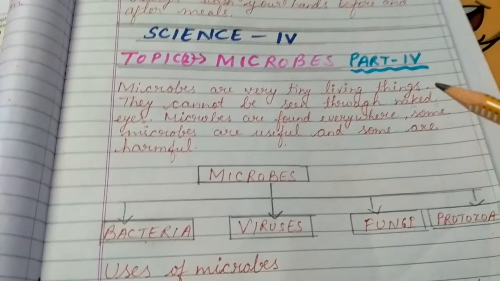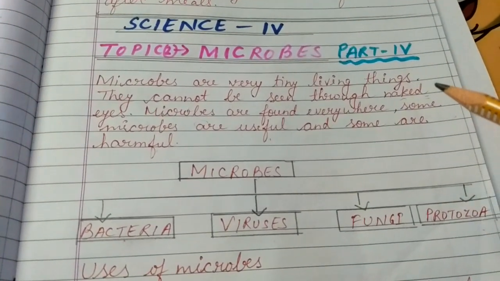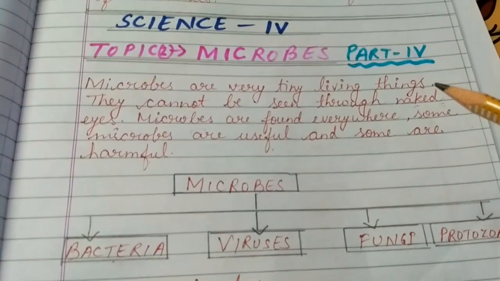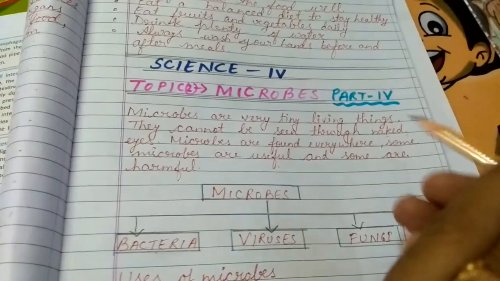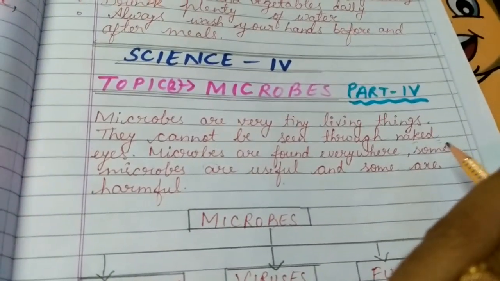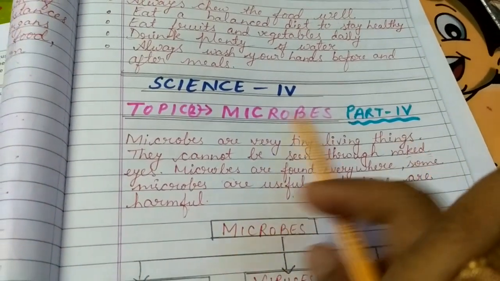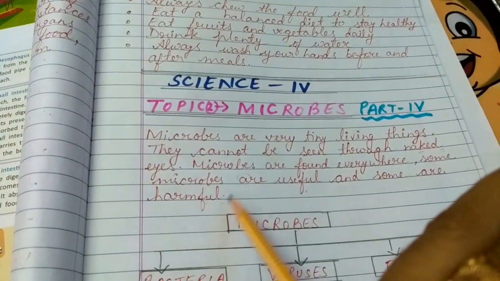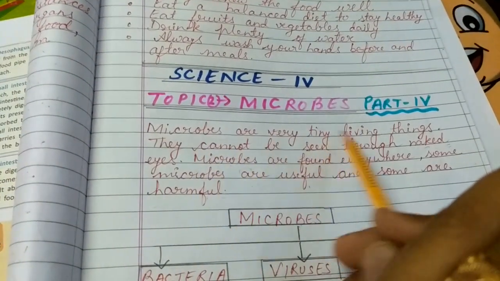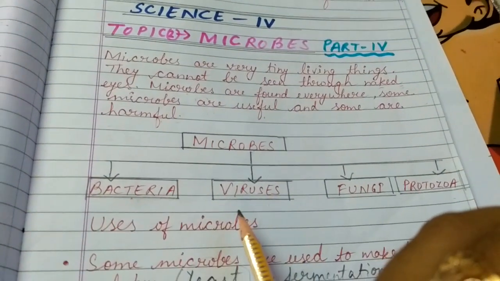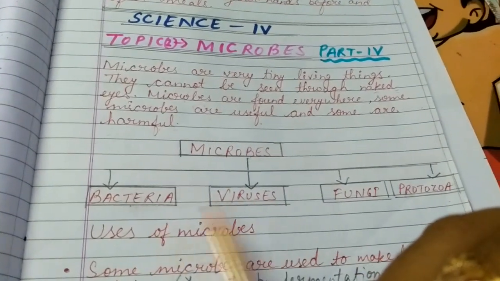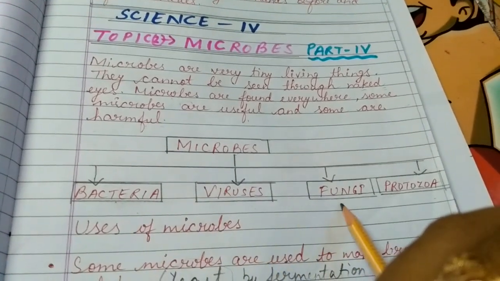So let's revise it once again. Microbes are very tiny living things. They cannot be seen through naked eyes and they are found everywhere. Some microbes are useful and some are harmful. This is just the introduction or definition or some facts which you should know about microbes. Now, how many types of microbes are there? There are 4 types of microbes: bacteria, viruses, fungi, and protozoa. You can see the picture of them also here.